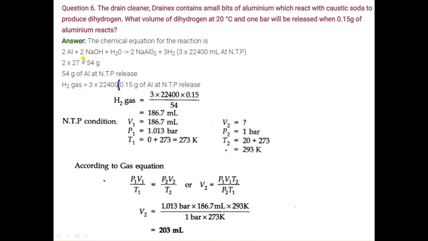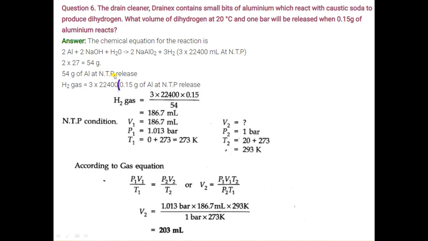So aluminium reacts with caustic soda, right? So here you will write the equation: aluminium plus caustic soda in the presence of water will give NaAlO2 plus hydrogen gas. Now you will balance this equation. Now this is 2 moles of aluminium. When you convert 2 moles of aluminium into gram, it is 2 into the atomic mass of aluminium, which is 27, equal to 54 gram. So 2 moles of aluminium is equal to 54 gram.